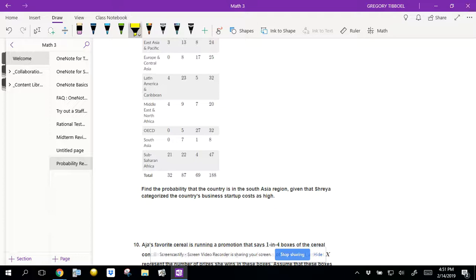So hopefully my pen will start working here in a second. Oh, there we go. Figured it out. It's upside down. That's pretty funny.